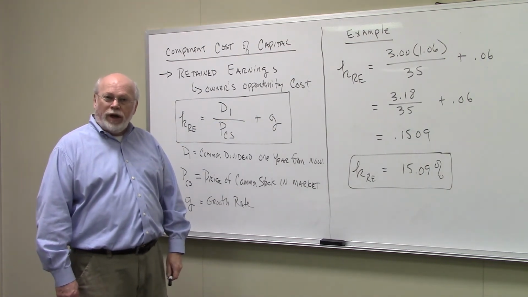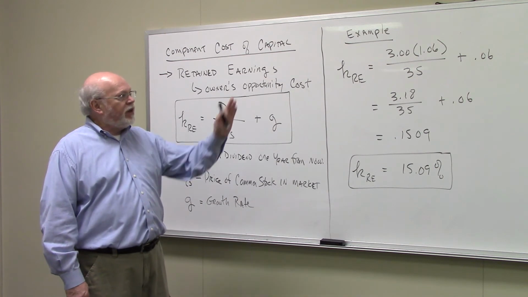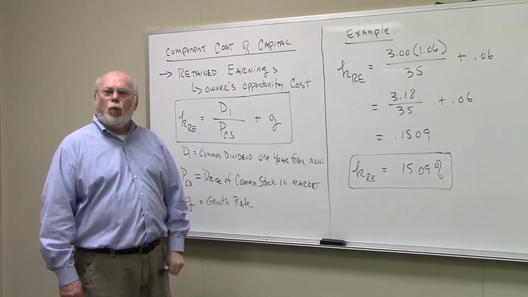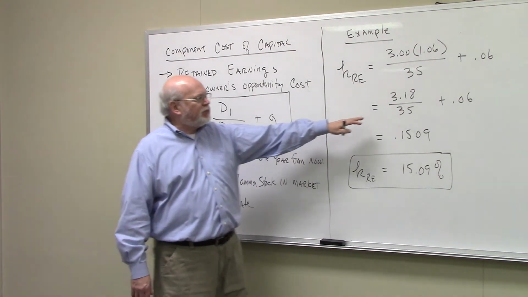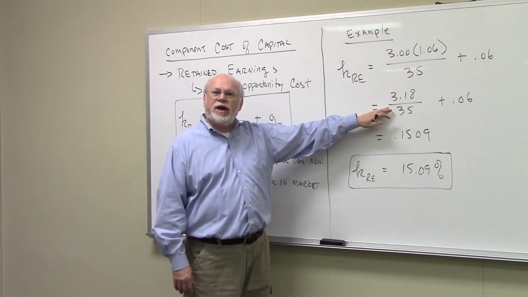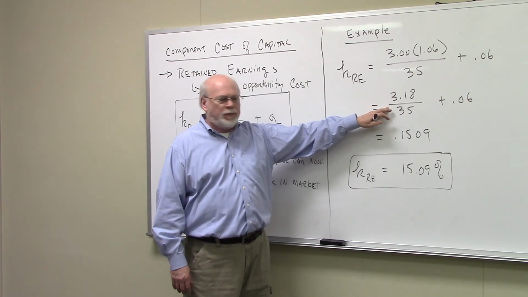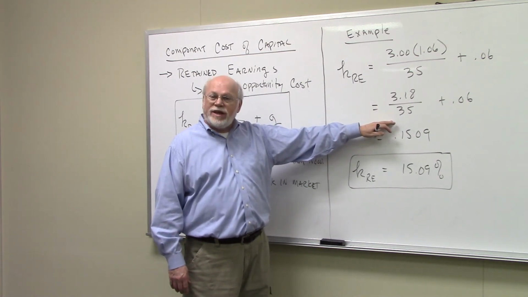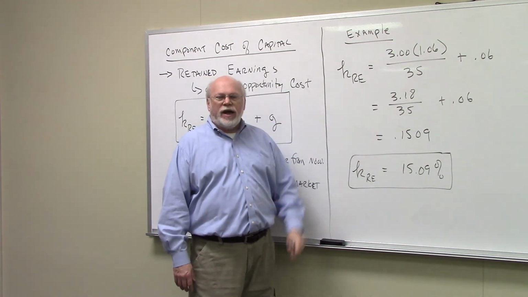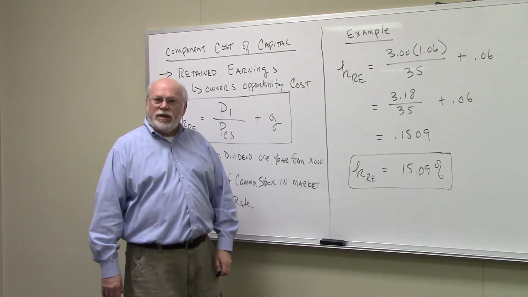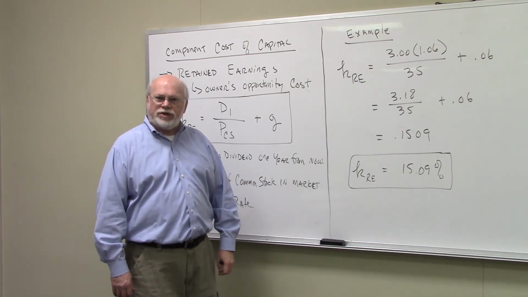So to get D1, we're going to multiply the current dividend, $3, times 1.06, 1 plus the growth rate. That gives us the expected dividend, the dividend we expect one time period from now, to be $3.18. We're going to divide that by the price of the common stock in the market, which is $35, and we're going to add to all of that the growth rate, in this case 6%, 0.06.